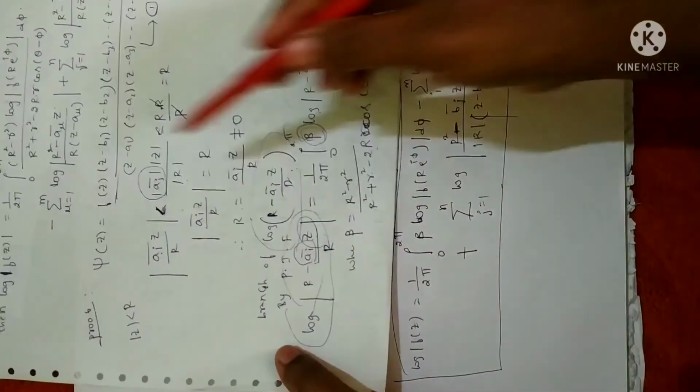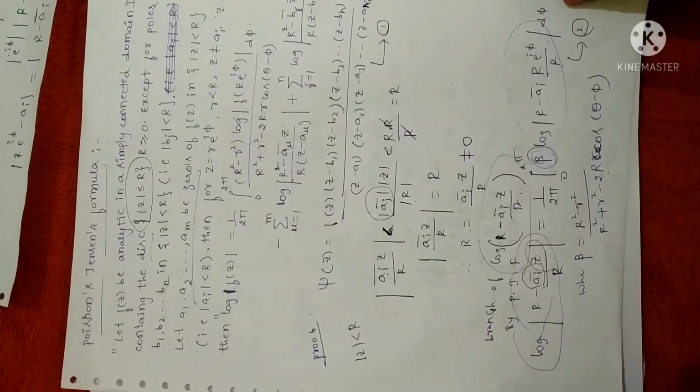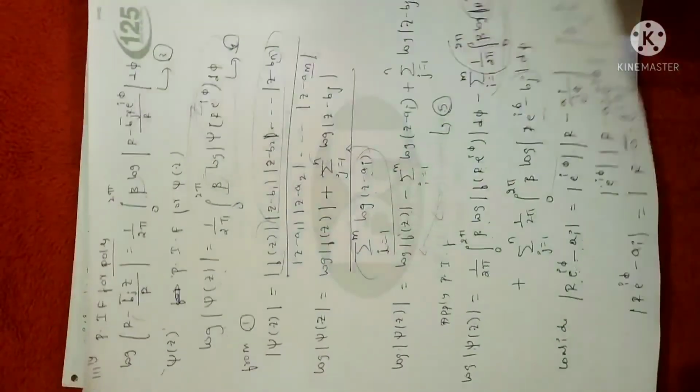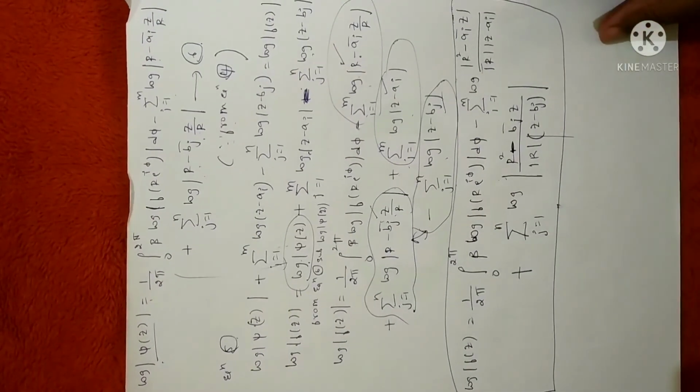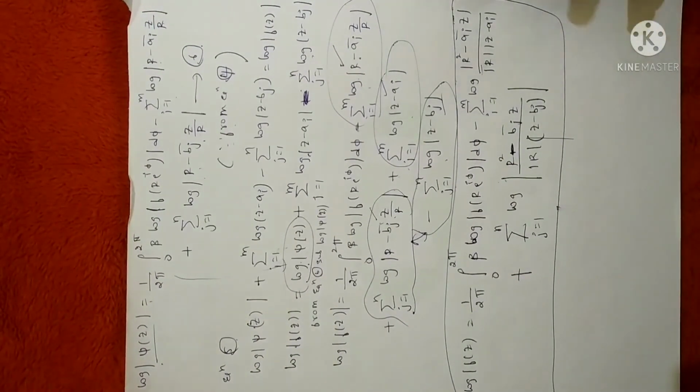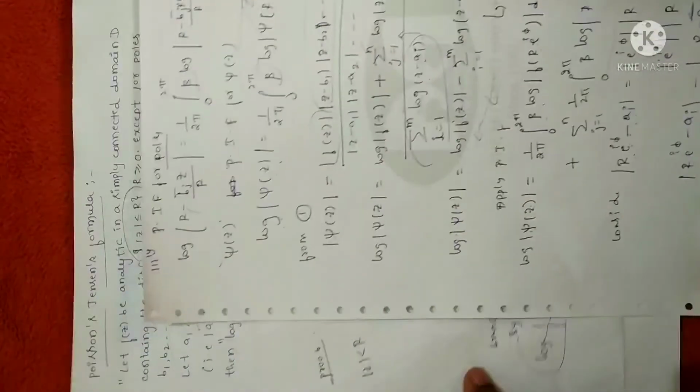So here is the statement. You can check if you want. So log of f of z will be equal to this one. This is the first page of the theorem, this will be the second page, and this will be the third page. Pages are not important, but anyhow I tried my best to explain all the steps. If you want, you can go to the video and write all the steps for your reference.